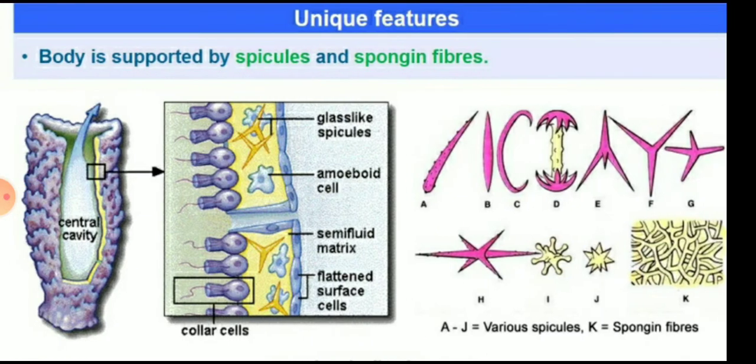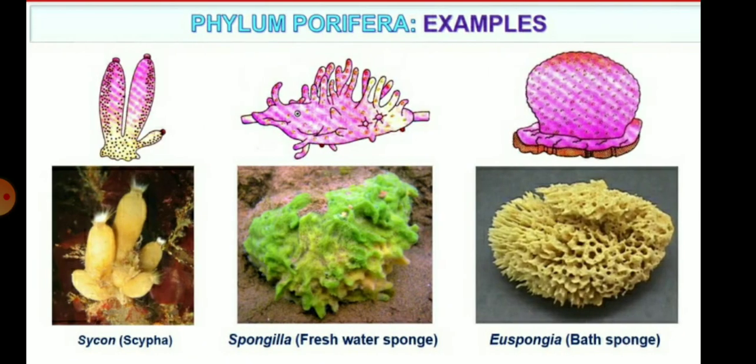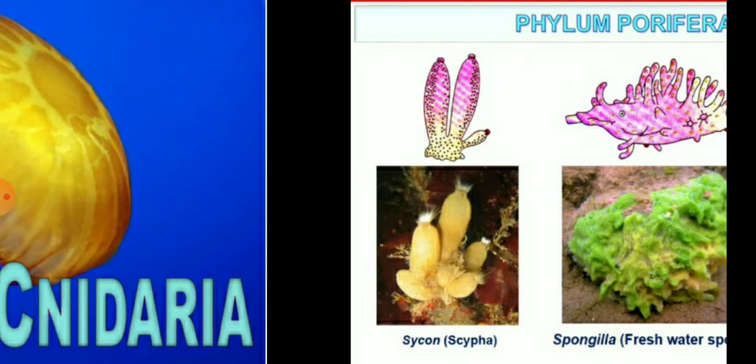So children, the body is supported by spicules, and spongin fibers are also present. The examples of Porifera are Sycon, Spongilla and Euspongia. All are examples of phylum Porifera.